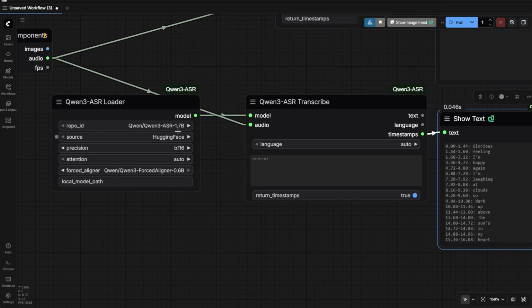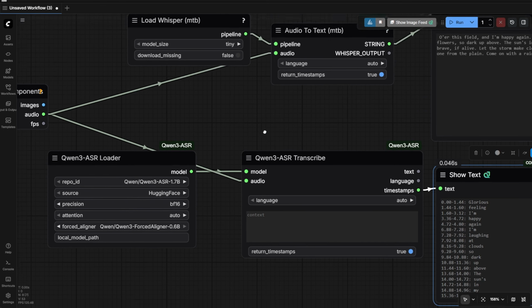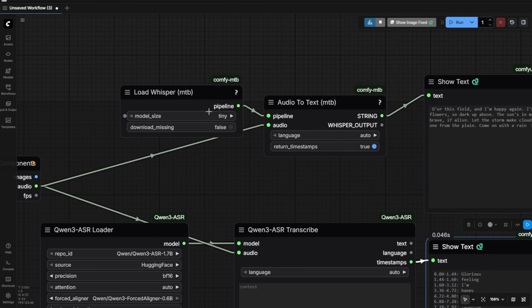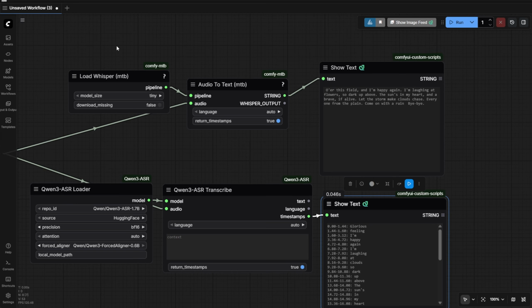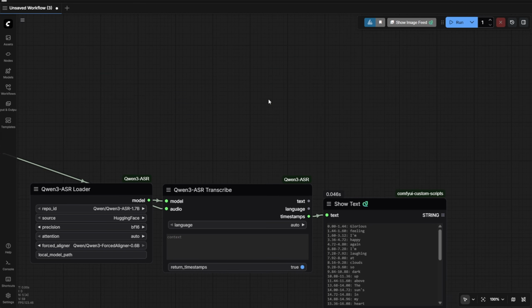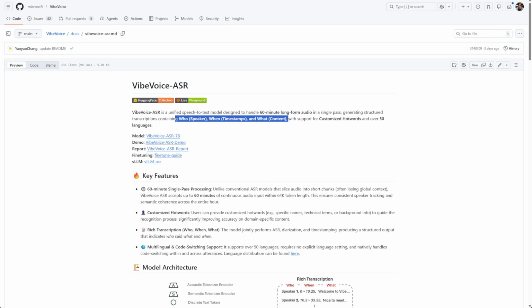Even in voice models, image generation models, video generation models, it's the same theory. So we're also going to test out the VibeVoice ASR, and again, this is not a text-to-speech model. This is a transcription model, basically.